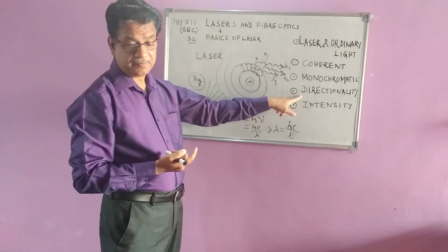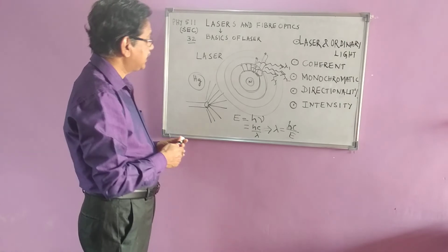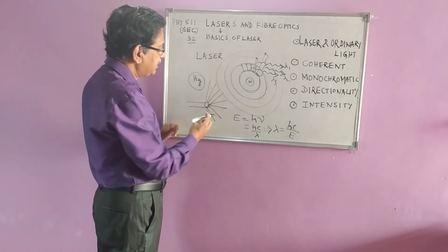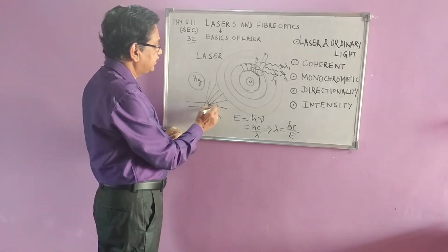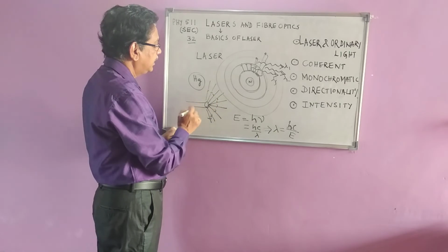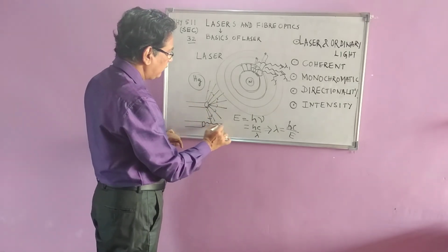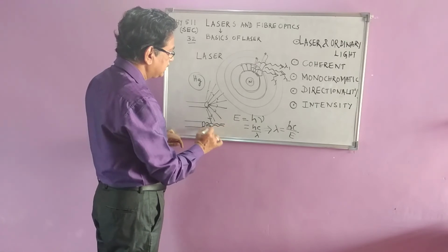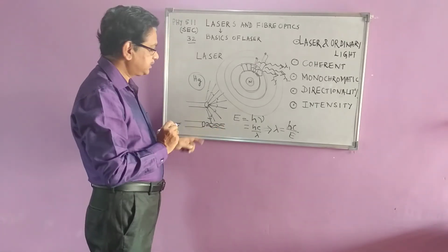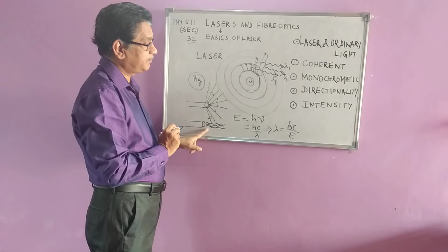Then directionality. In the case of ordinary light, the light is going in different directions here. Now in the case of laser, what will happen? Directionality will be, all the radiations will be coming in the same direction. This is known as directionality.